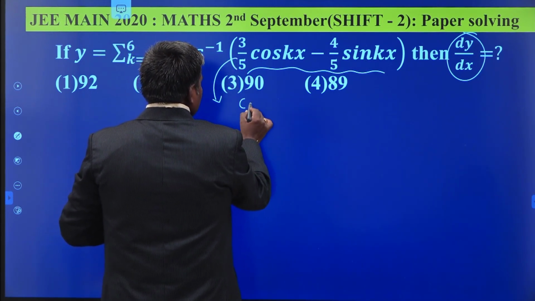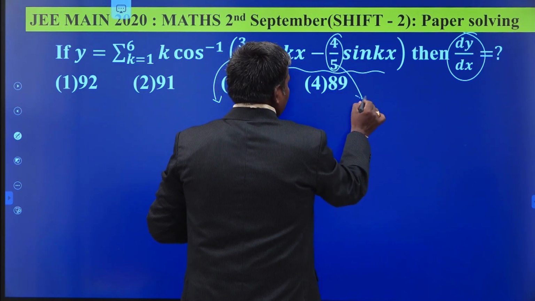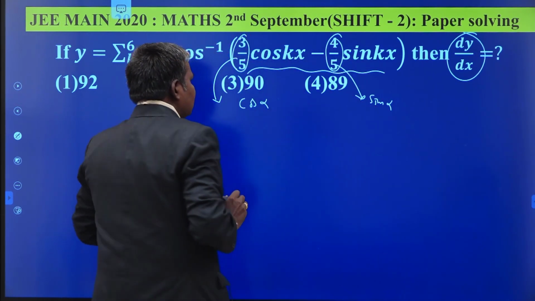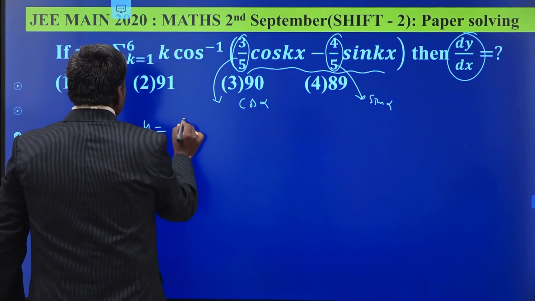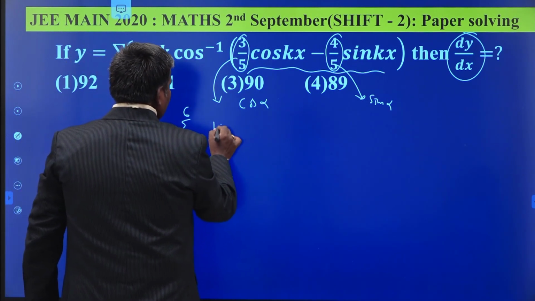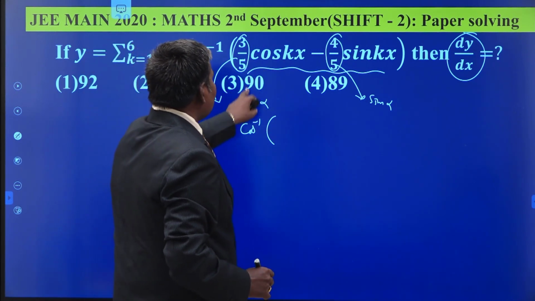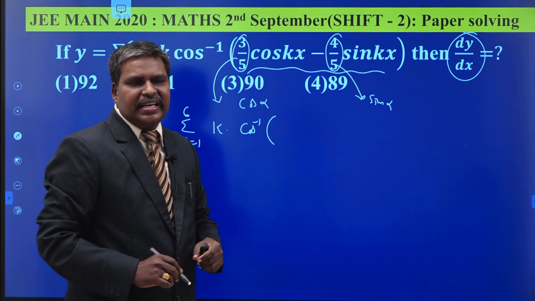So if you take it as cos alpha, immediately this becomes sin alpha. Cos alpha, sin alpha. So what about your y now? Y is equal to sigma k is equal to 1 to 6 k times of cos inverse of cos A cos B minus sin A sin B. What is cos A cos B minus sin A sin B?